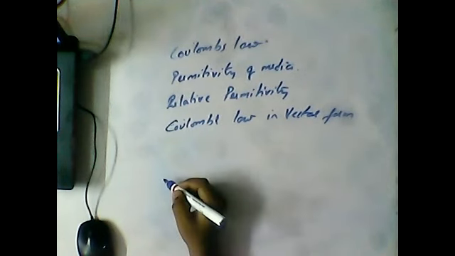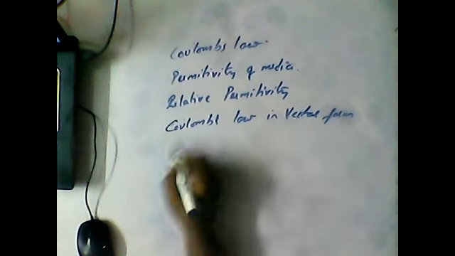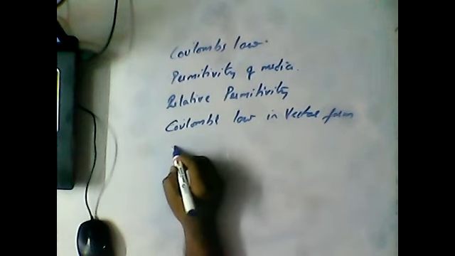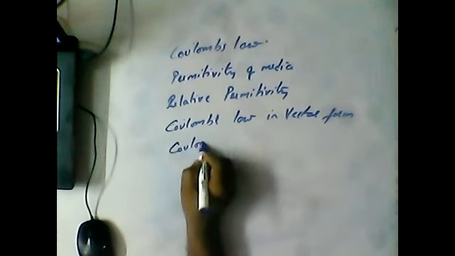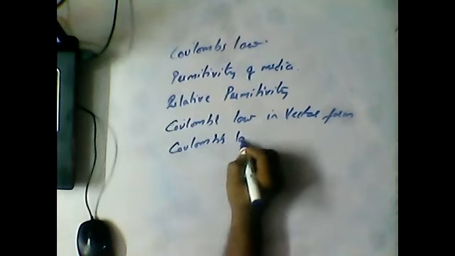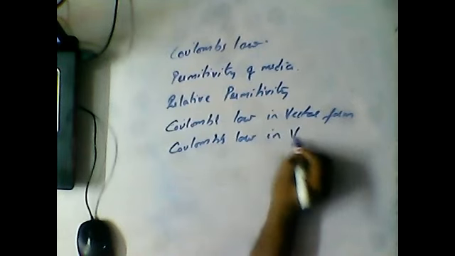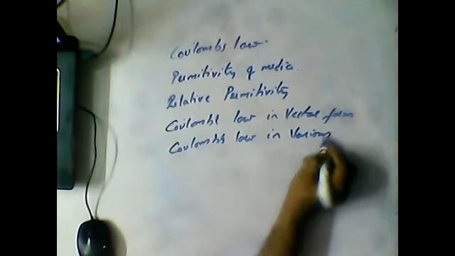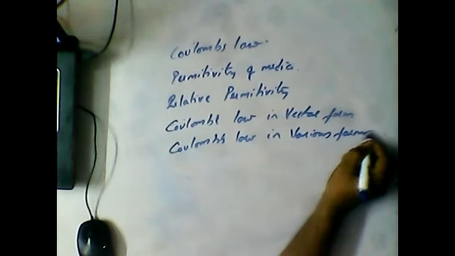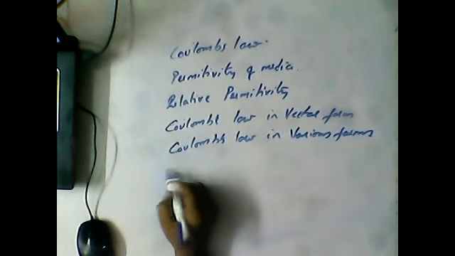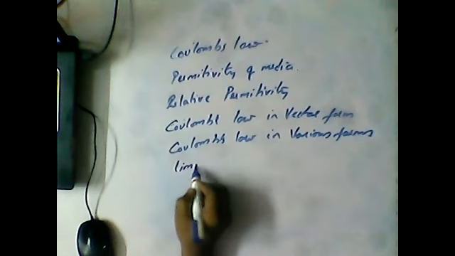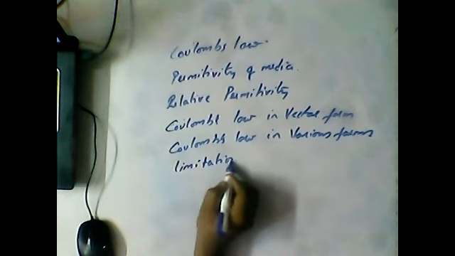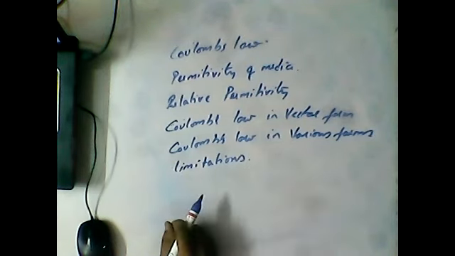Next, Coulomb's law in various forms, I mean applications. And the last one is limitations. So these are all the topics we are discussing in today's class.